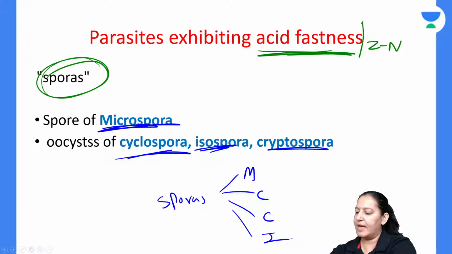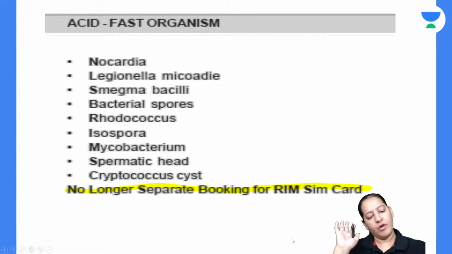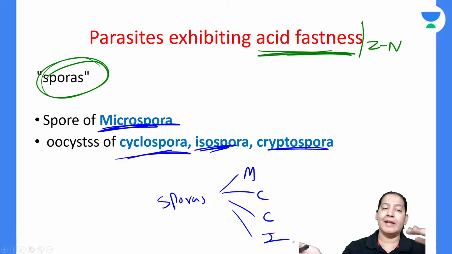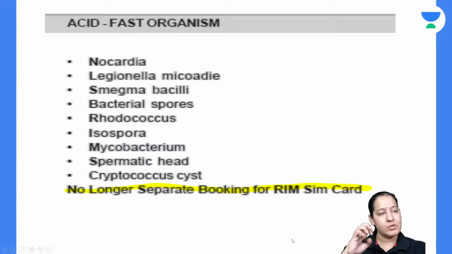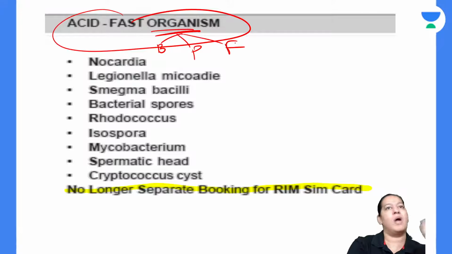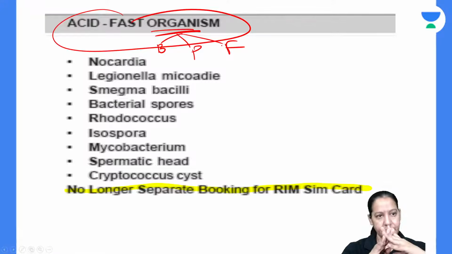So sporas here: micro, iso, crypto and cyclo. Give me a thumbs up, should I proceed ahead? Overall, if you want to know the name of all acid fast organisms, including bacteria, parasites, fungus, everything, if you want the complete list, I have a mnemonic for that too.